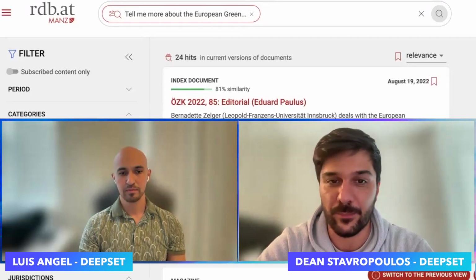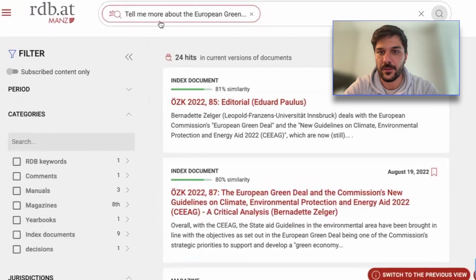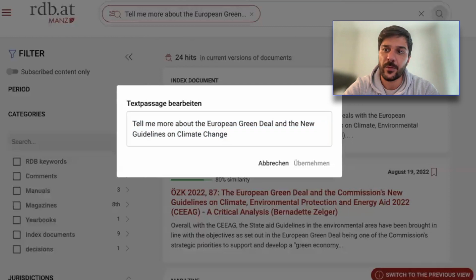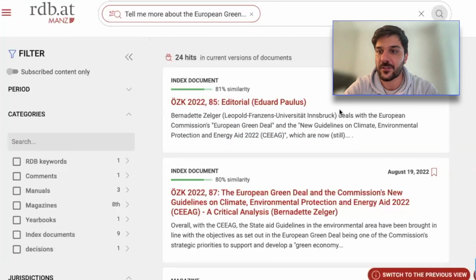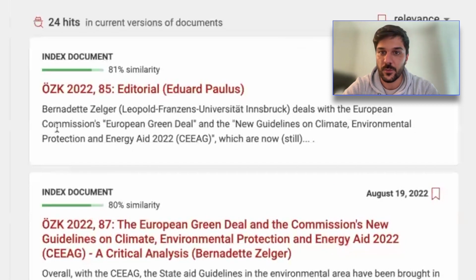And so the first thing that we implemented, Luis, you set this up, right? If you click into the search on the top, they've implemented the ability to semantically search. As an example, we have this question here: tell me more about the European Green Deal and the new guidelines on climate change. The first thing that we implemented was a semantic-based document search. On click, the whole idea is we're taking this query and it's getting kicked off to deepset.